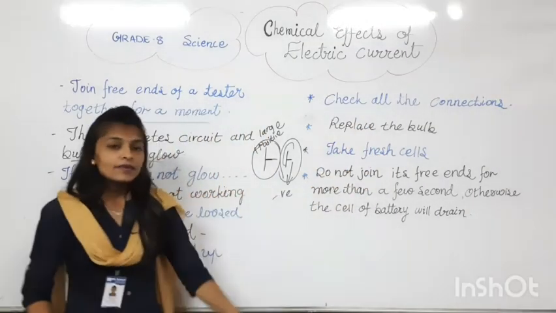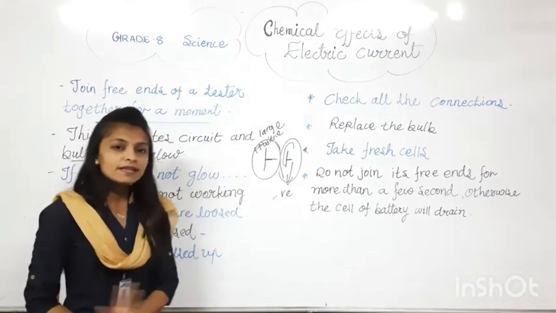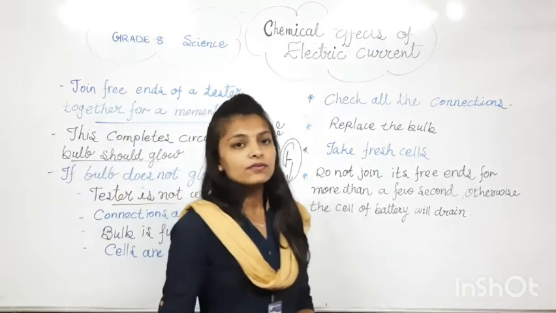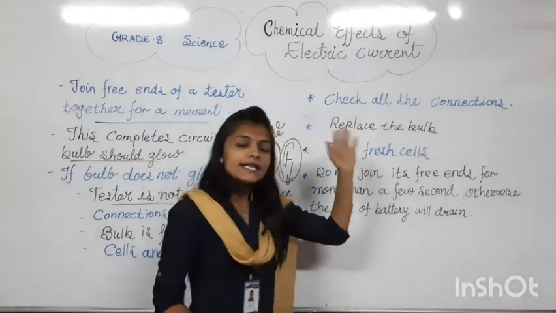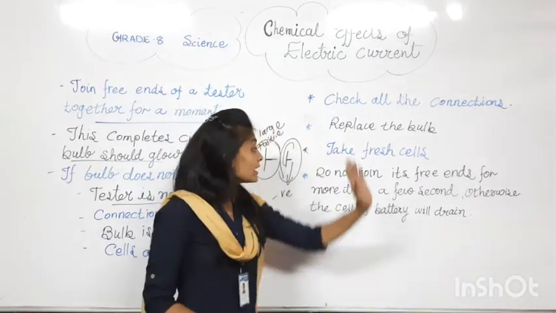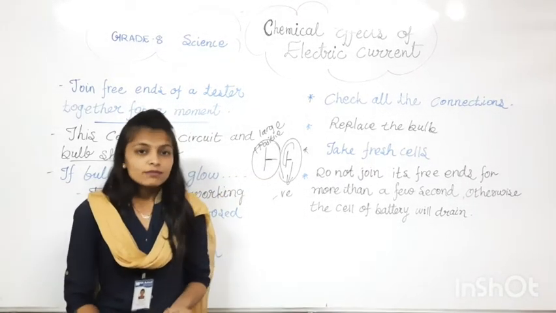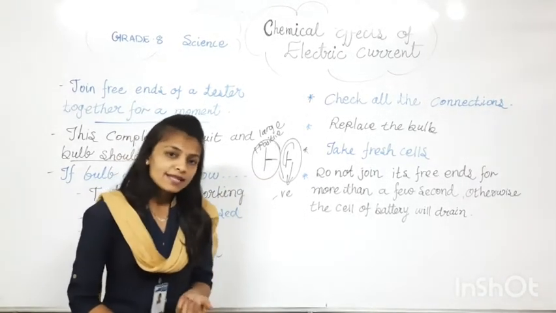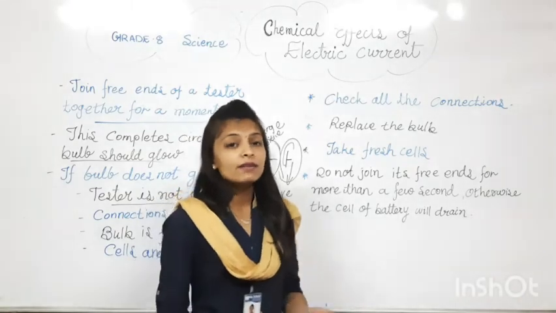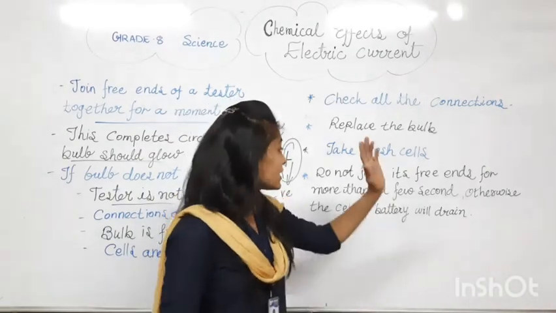Third thing is that if the next possibility is that the cells are used up, we have to take fresh cells and start the bulb again. So these are the possibilities. If connections are loose, the bulb is fused, or cells are used up, then and only then our bulb does not glow. So these are the things.